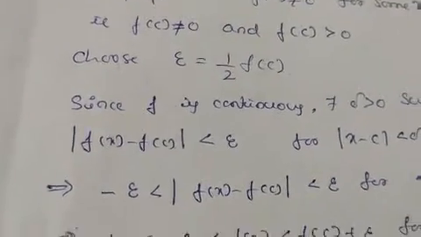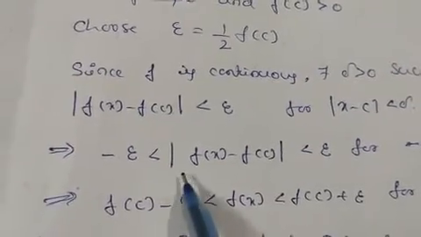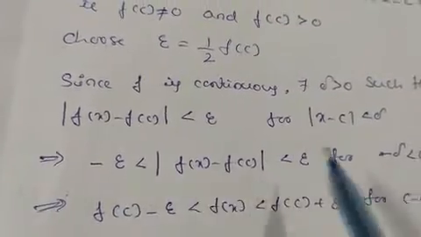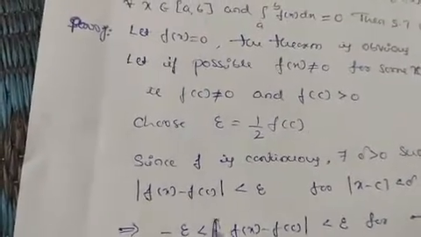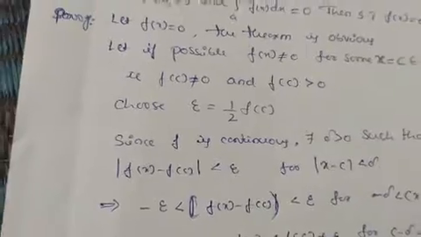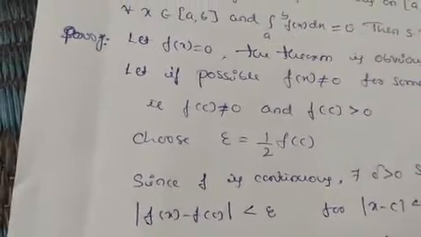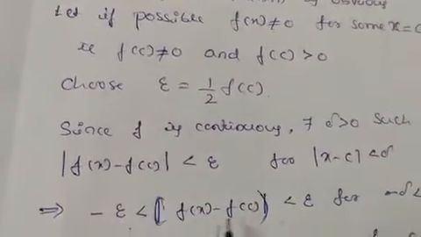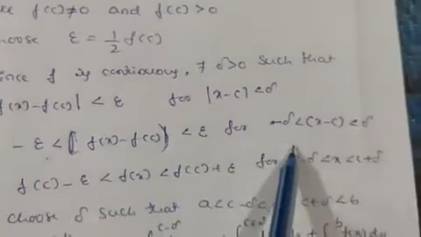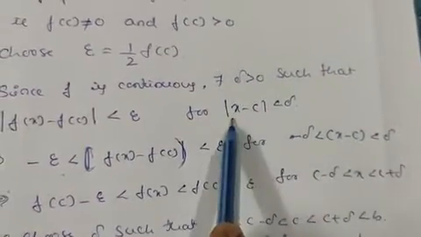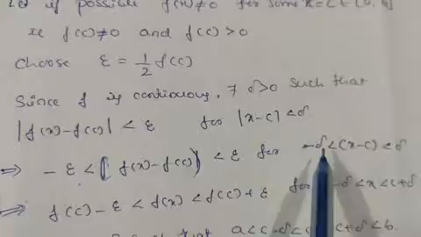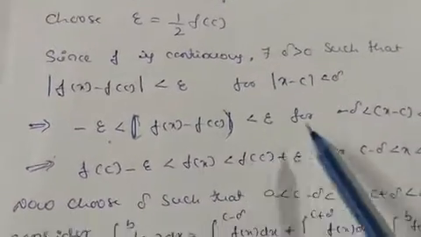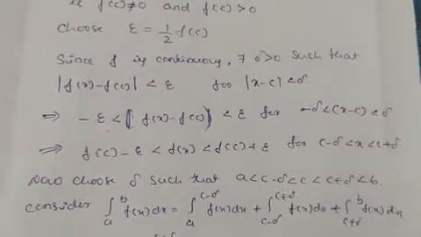If you open this mod, it becomes like this. So it is in between. It is not mod, it is simply like this. So it is f of x minus c, greater than minus epsilon and less than plus epsilon. For x minus c, here also we can open this mod. So it becomes mod x minus c greater than minus delta, less than plus delta.